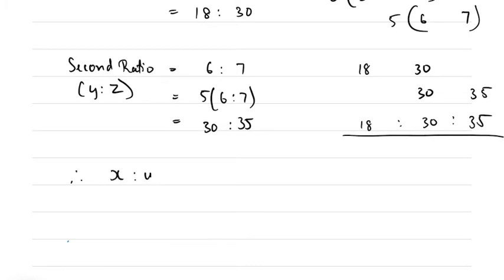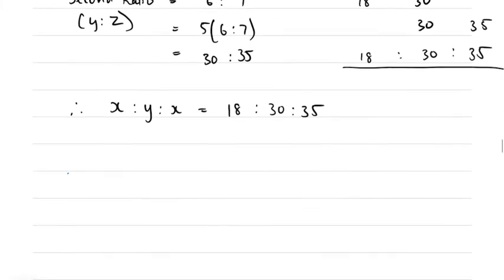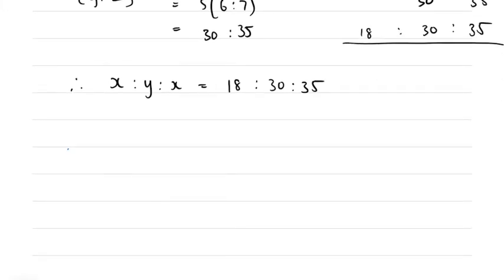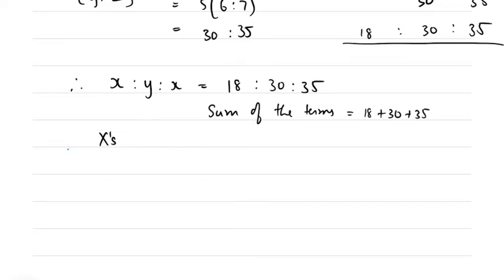So therefore x is to y is to z is in the ratio of 18:30:35, right? So to find the shares, you have to take the sum of the terms, which is 18 plus 30 plus 35, which is 83.